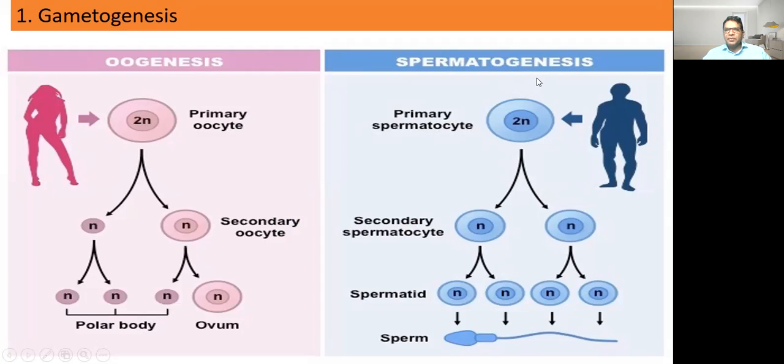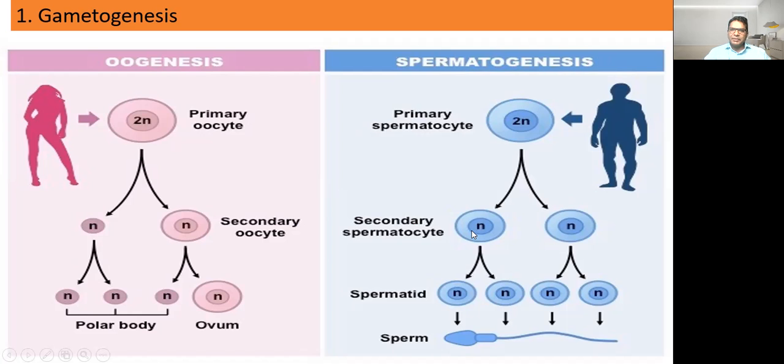Now, during the process of spermatogenesis, there are primary spermatocyte cells. These primary spermatocyte cells undergo meiosis. In the beginning, they are diploid in nature. The number of chromosomes is 46. These primary spermatocytes undergo meiosis and are converted into secondary spermatocytes.